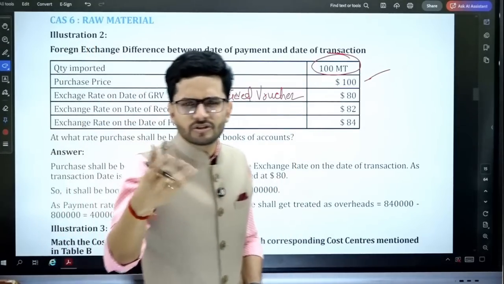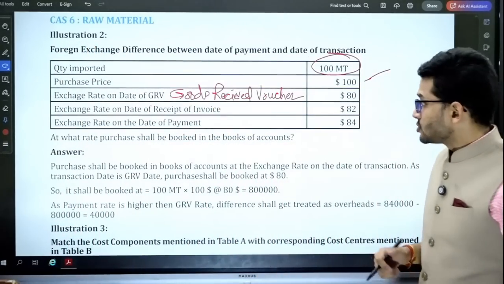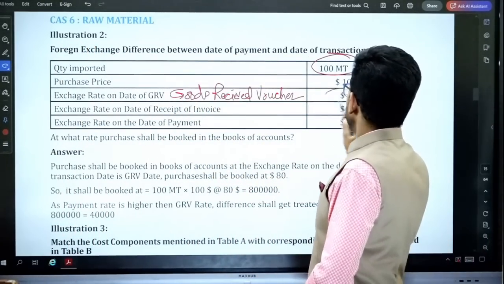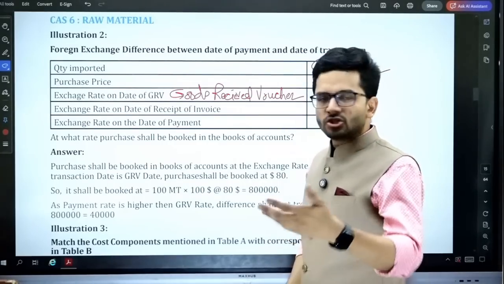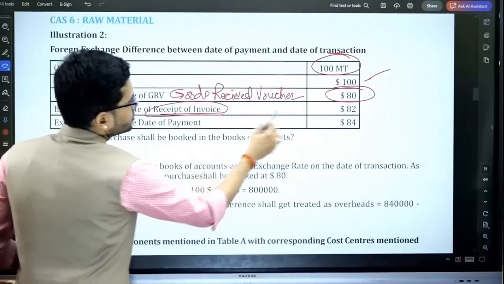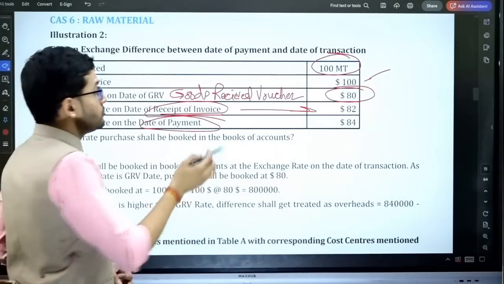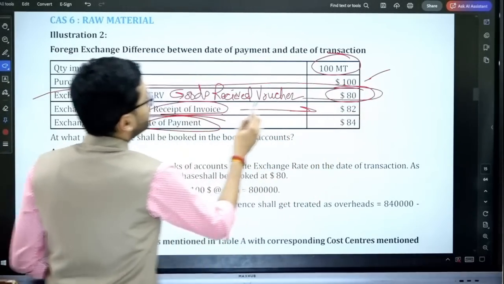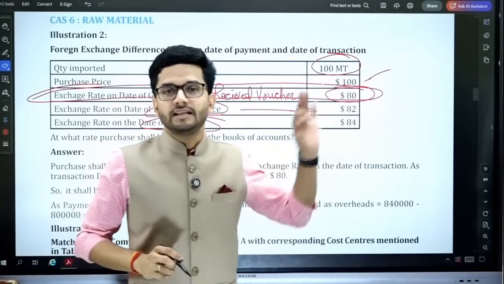It's just like GRN, goods receipt note. Either this should be the rate at which the transaction is to be recognized in the books of accounts, or the date of receipt of invoice, or date of payment. Of course, the relevant date will be the date when the goods have actually been received.